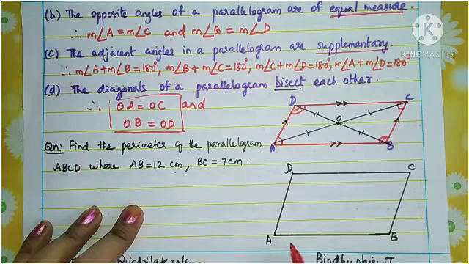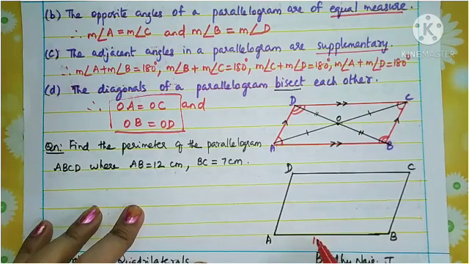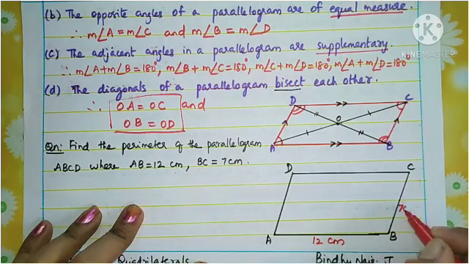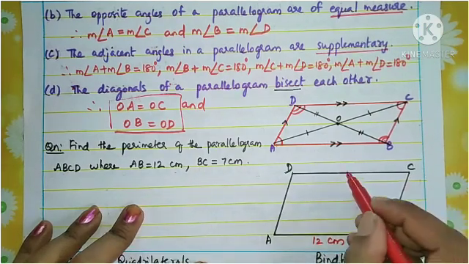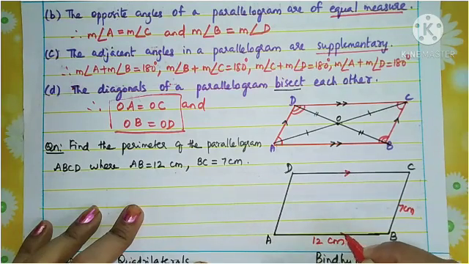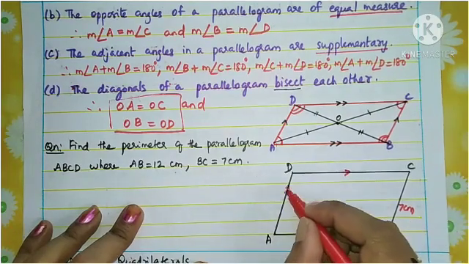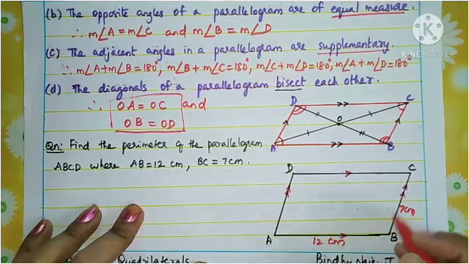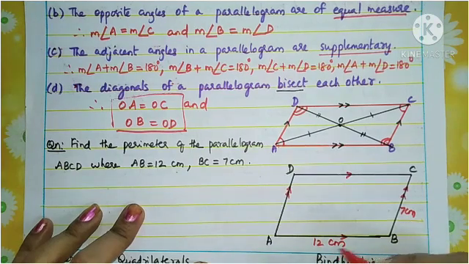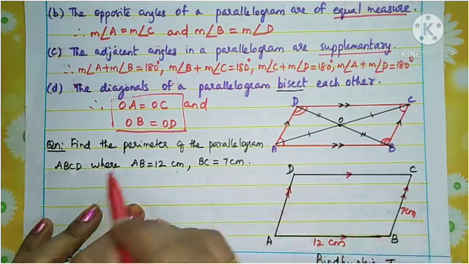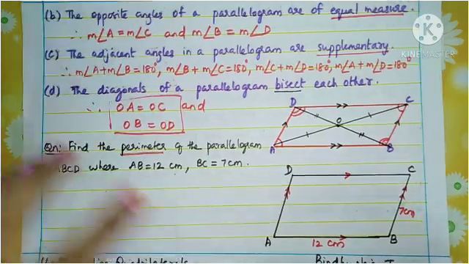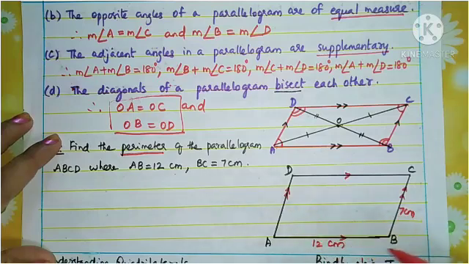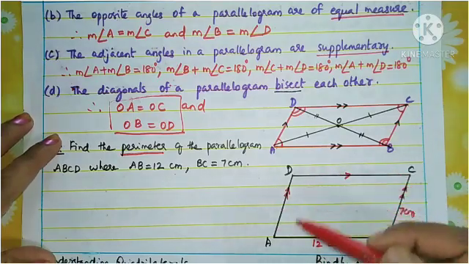AB equals 12 centimeters. You know AB, this is 12 centimeters, and BC is 7 centimeters. Because this is a parallelogram, you can put this symbol. These two sides are parallel, and these two sides, give another symbol, they are parallel. So this is a parallelogram and only this side and this side are given. We need to find the perimeter. What do you mean by perimeter, children? Perimeter means the sum of the sides, that is, the length of the boundary is called perimeter.